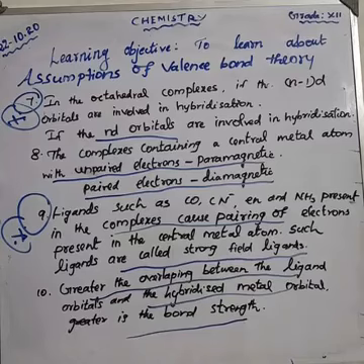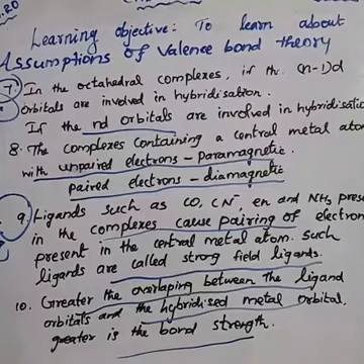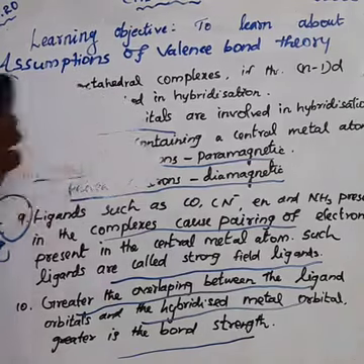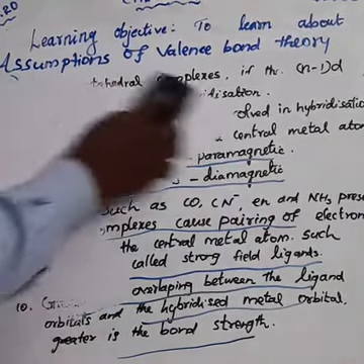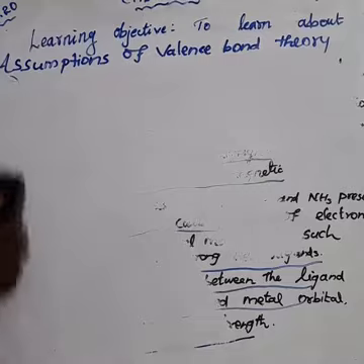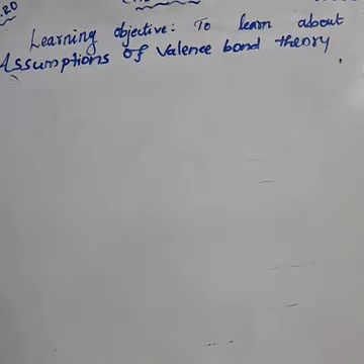And next, this is my humble request. Please, all of you, you should learn this question thoroughly. Before this video, I told you about Werner's theory. Werner's theory is also a very important question. Here also the valence bond theory. It's a very important question for the 5-mark question. Werner's and the valence bond theory, it's a compulsory question. Don't forget that. Please, all of you, learn this. At least you should learn at least 7 points. Those who can learn 10 points, I welcome you. Otherwise, you should learn any 7 easiest points.